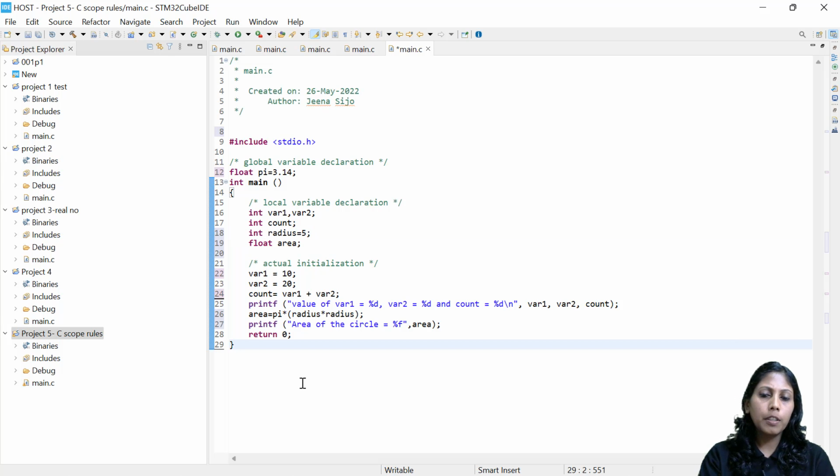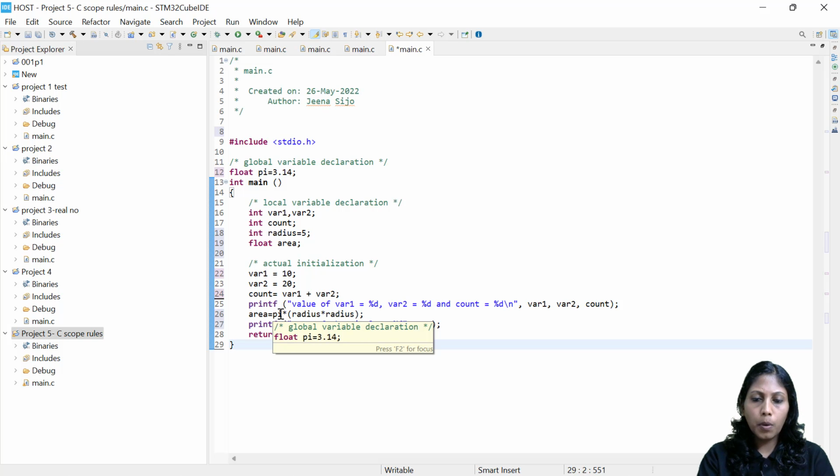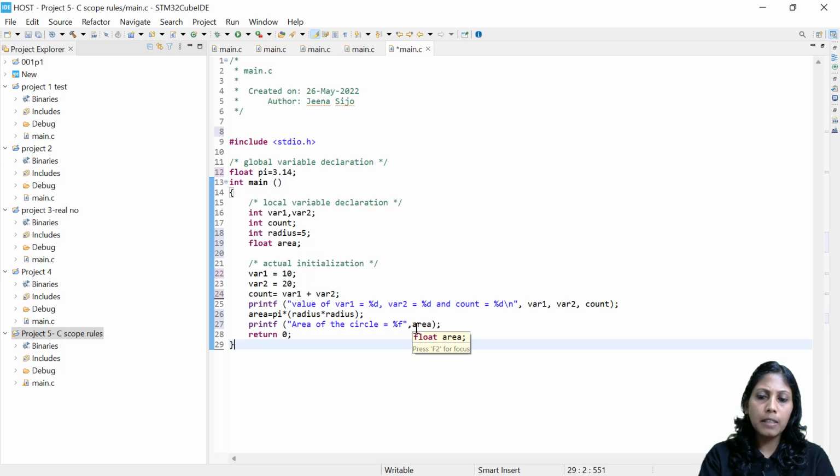So basically what is happening is it will be accessing the pi variable, which is a global variable, already having a global declaration. Pi into 5 into 5, so 3.14 into 5 into 5. That will be the area, and I am simply printing here the area of the circle. Area is actually a float, so a float type variable. That's the reason I'm using the format specifier %f.